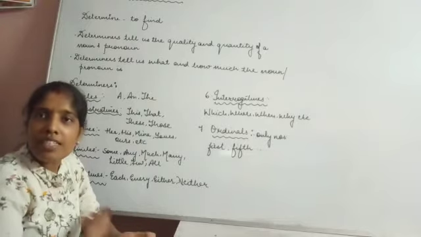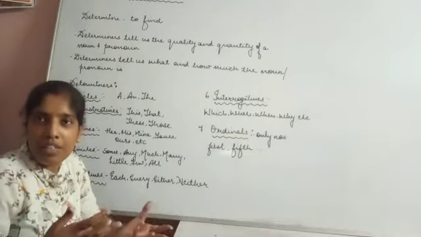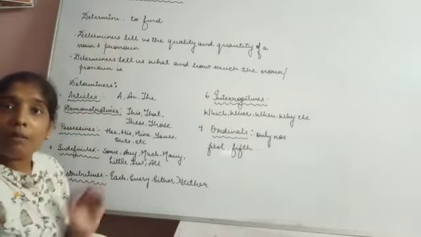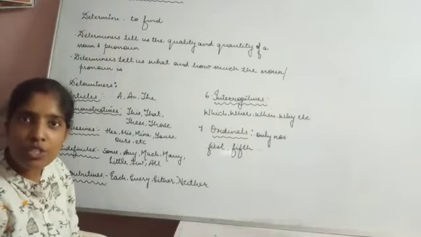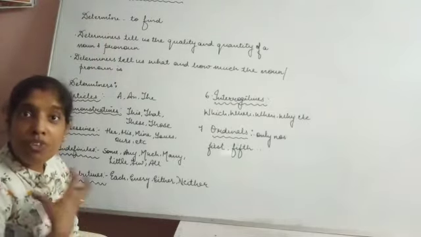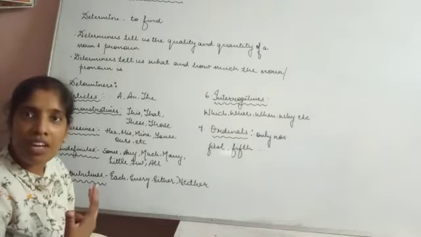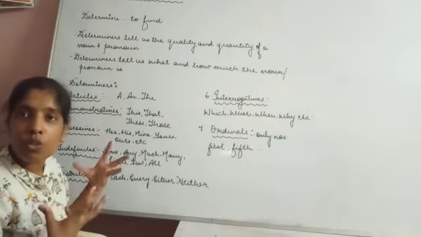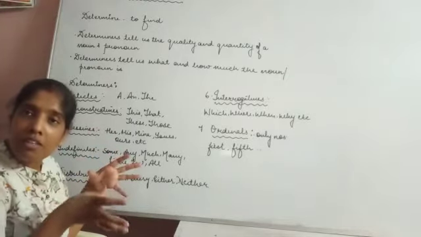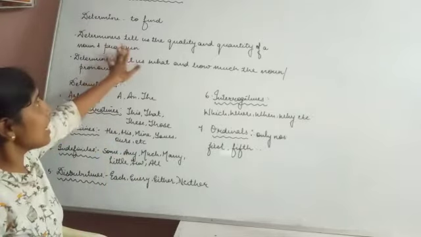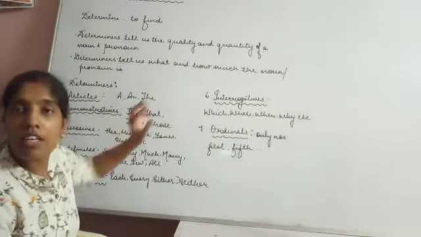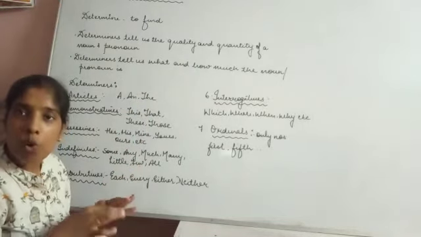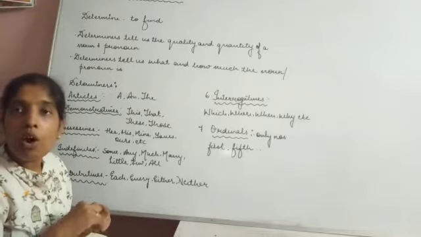Determiners is a word which, if I bifurcate it, if I put some sections in the word, becomes determine. And determine means to find out, to search, to know, to figure out. So determine means to find. As I have written on the board also, determine means to find out, to know. So what are determiners? Determiners tell us the quality and quantity of a noun or a pronoun.